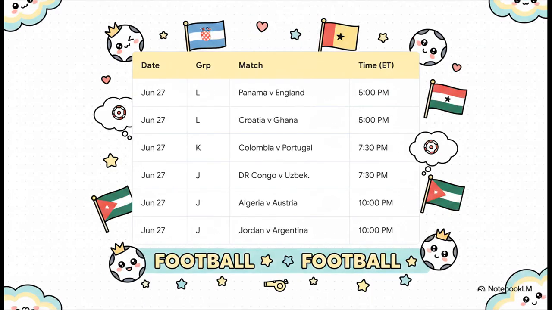And the group stage officially concludes on Saturday, June 27th, with 6 massive fixtures. Panama plays England while Croatia plays Ghana, and Jordan faces Argentina at the exact same time Algeria faces Austria. It perfectly caps off a truly breathless 17 days of football.